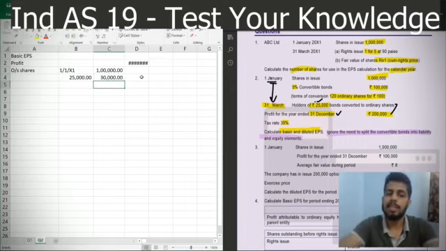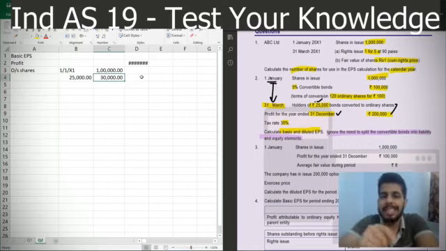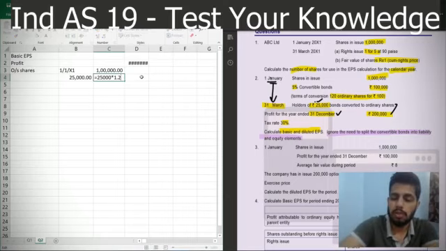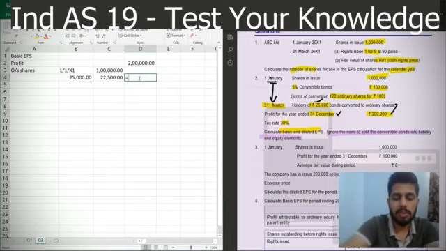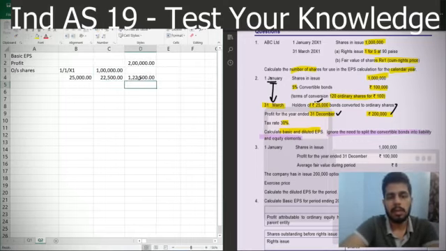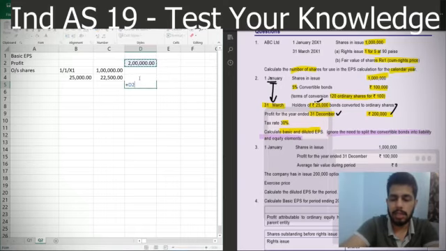So this will be our shares converted, but these shares will be outstanding only for 9 months. The reason being that the conversion has been done on 31st March. So I'll multiply it by 9 by 12. So 22,500 will be our shares outstanding. So our total number of shares outstanding will be this much, and therefore we can calculate the basic EPS as 1.63.